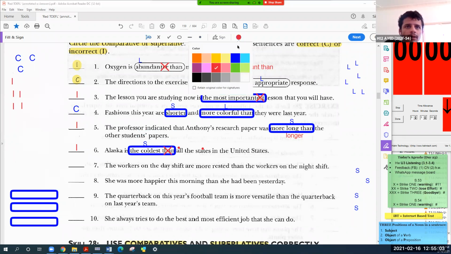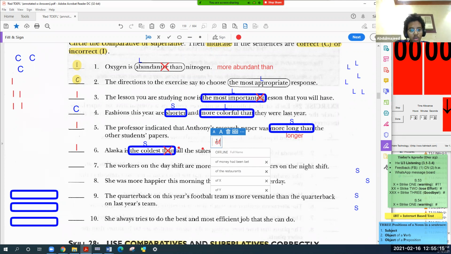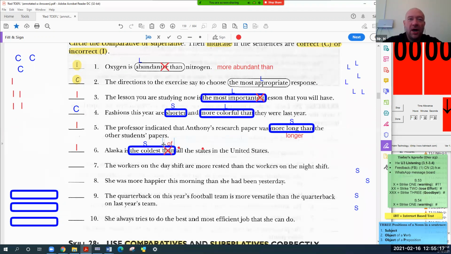No, that's not all. You lose marks in TOEFL. What should we put here? You can't say the coldest than. Anybody? Of. Yes. You must change it to of, okay? Alaska is the coldest of all the states in the United States, all right?